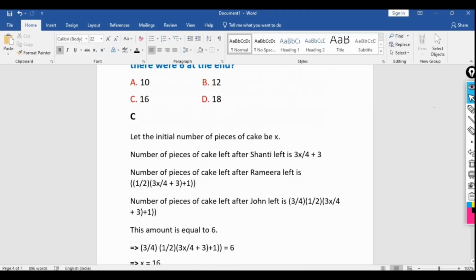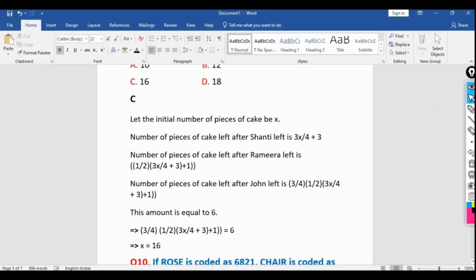So let's consider that initially there were x number of cakes. So the number of pieces of cake left after Santi took 1/4 of the cake. What is the remaining part? 3x by 4 plus 3, because Santi returned 3 cakes. So the number of pieces of cake left after Rima. If you see carefully, what is the remaining part of the cakes after Santi has taken? 3x by 4. Then this is the remaining cakes.